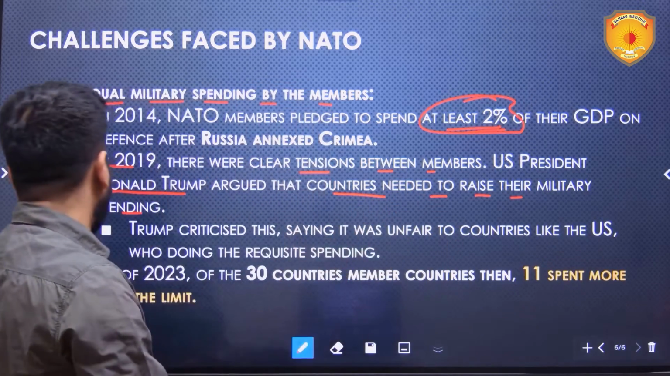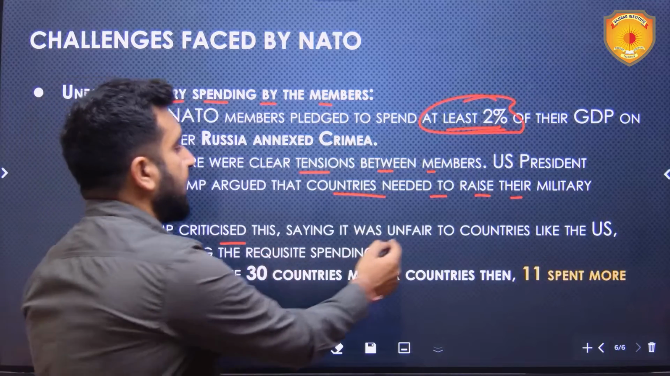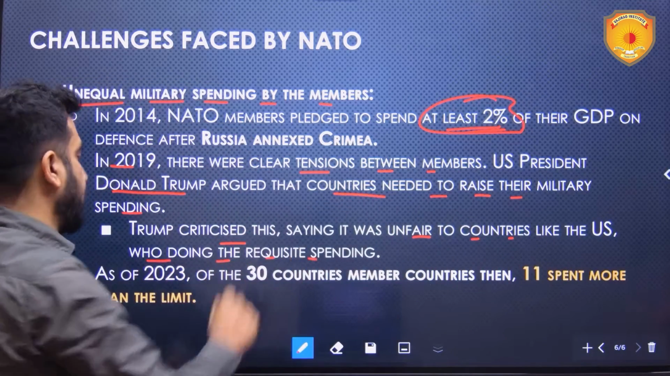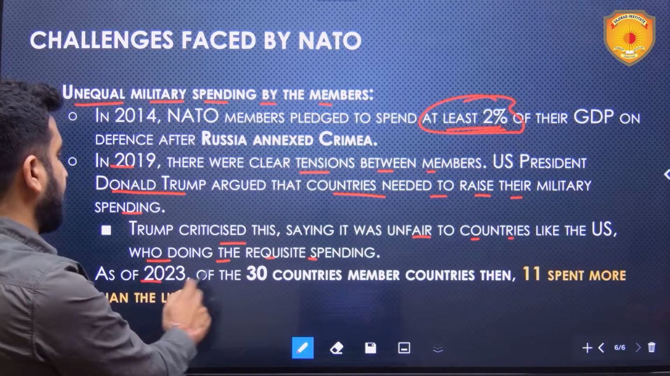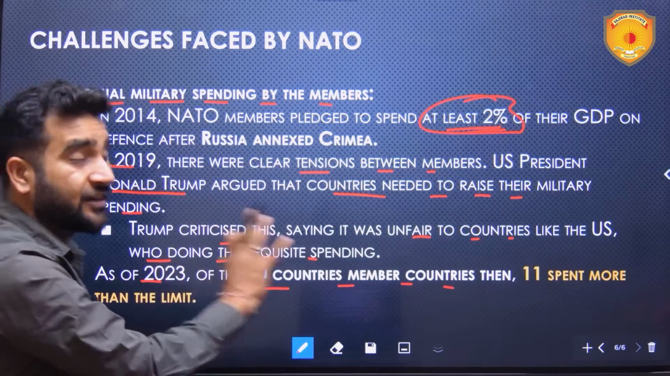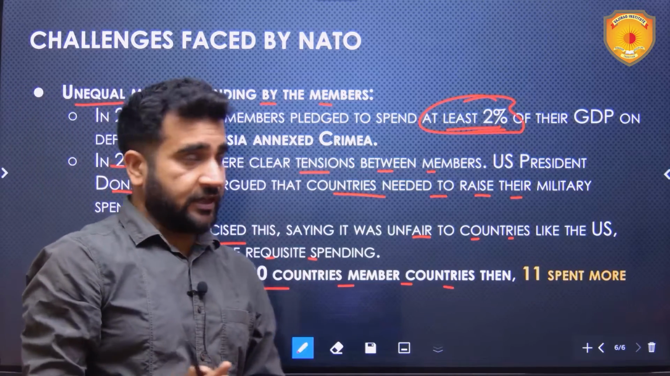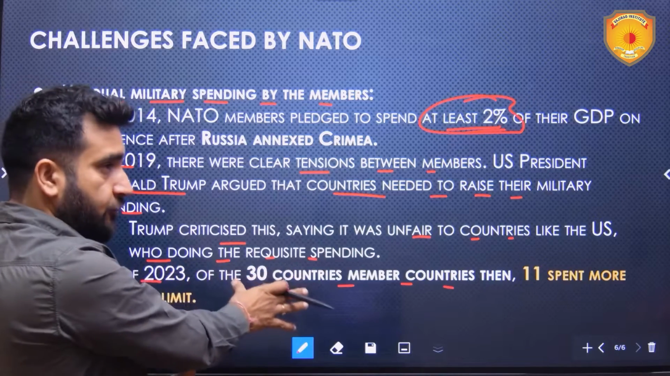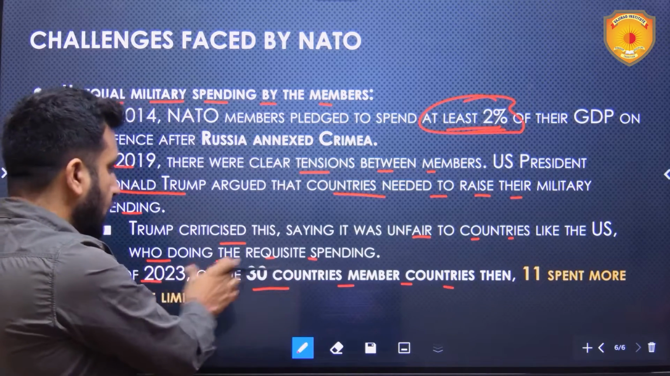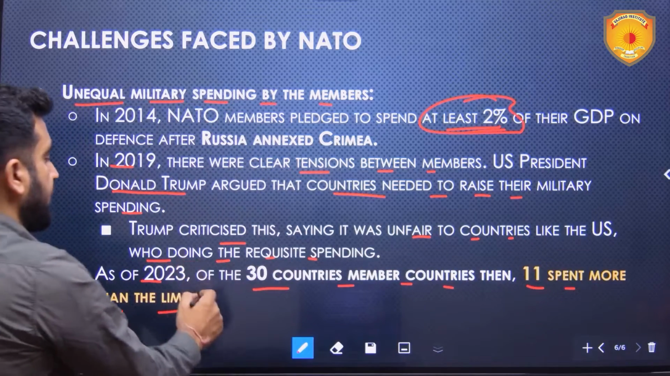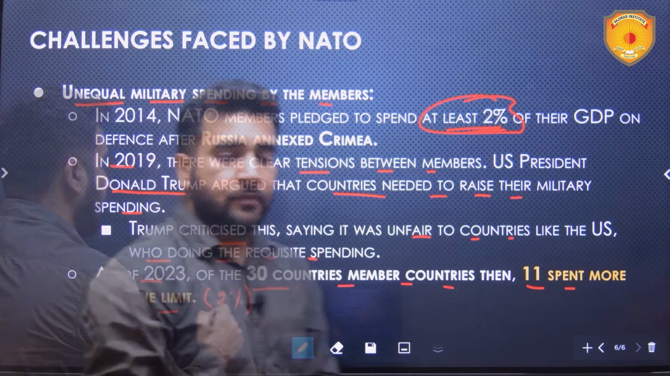Trump criticized this, saying it was unfair to countries like the US, which is doing the requisite spending. As of 2023, 30 member countries were part of NATO. Finland had not become a part of NATO by then. After this, Finland became a part of NATO. So this data is just before Finland joined. Out of these 30 member countries, only 11 spent more than the limit, that is 2% of their respective GDPs.